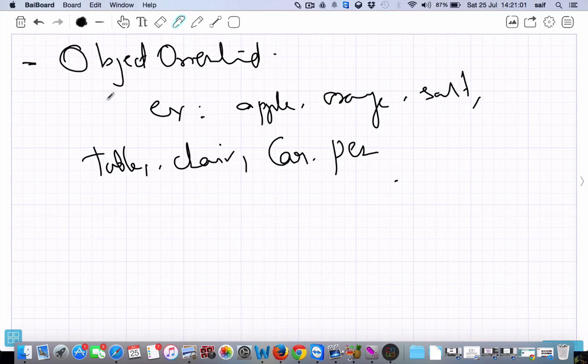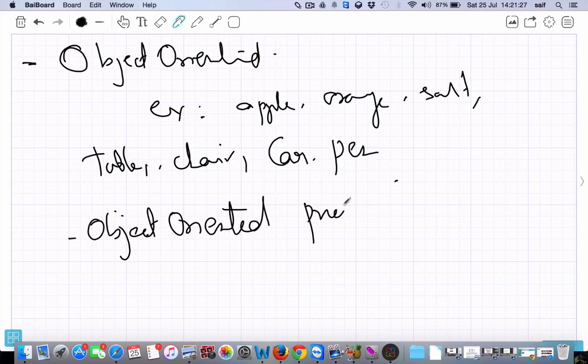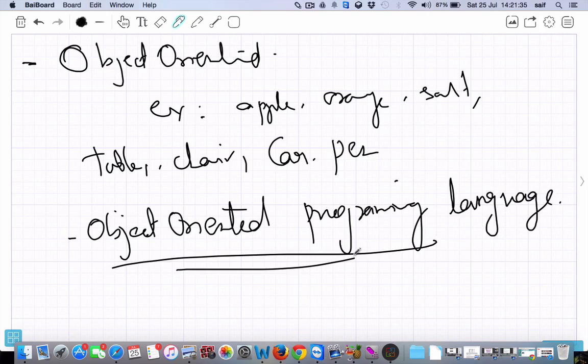Now what is an object oriented programming language? The language in which all the actions are performed in the form of objects is called an object oriented programming language.